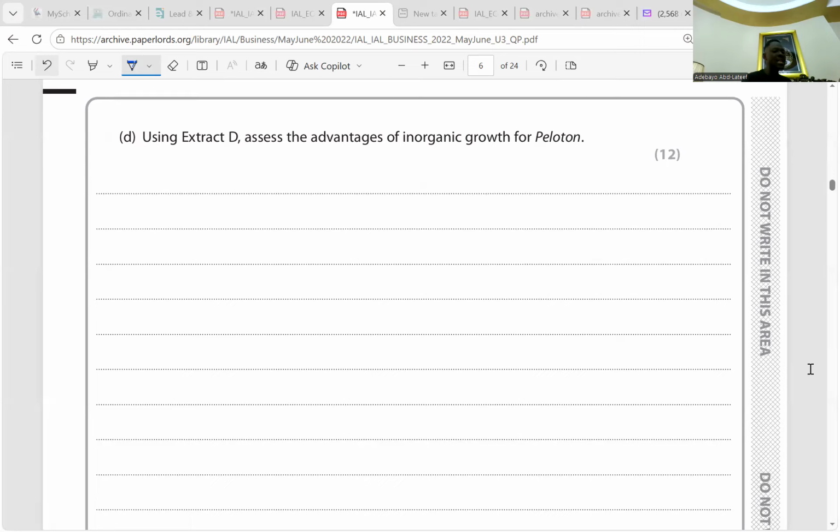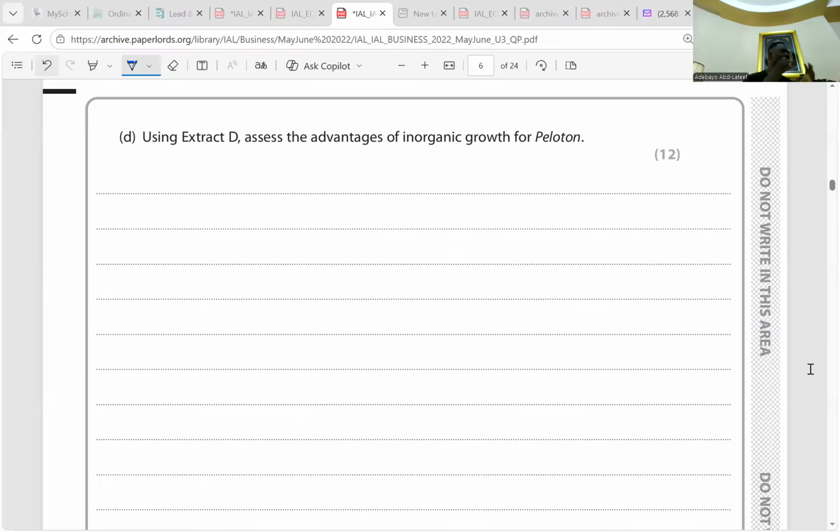The takeover instantly allows Peloton to have access to supply and distribute in Precor's 90 countries, including new locations such as hotels and universities. Yes or no? The takeover allows Peloton to save cost and time setting up its own distribution channel. I think I said it, right? Yeah, you said that. However, there could be diseconomies of scale.